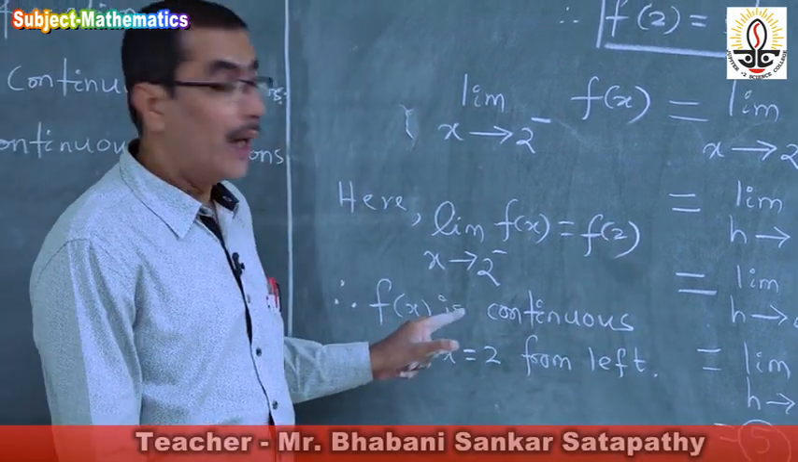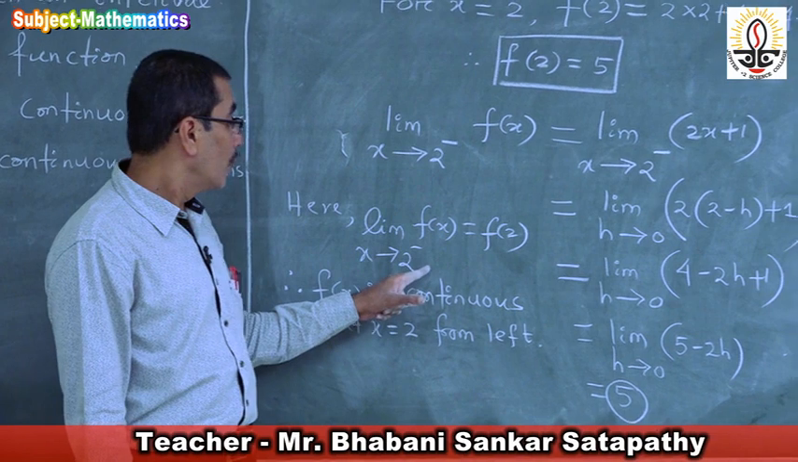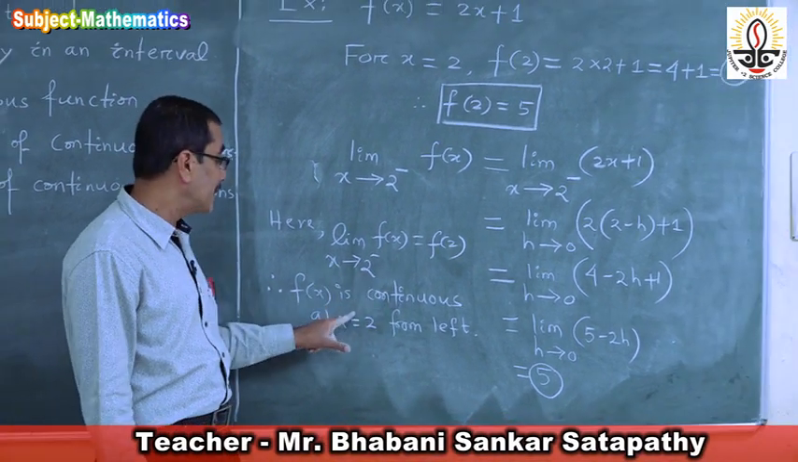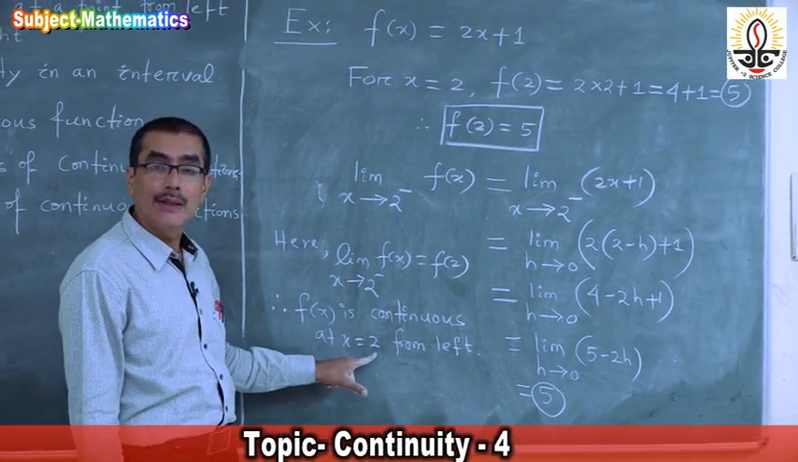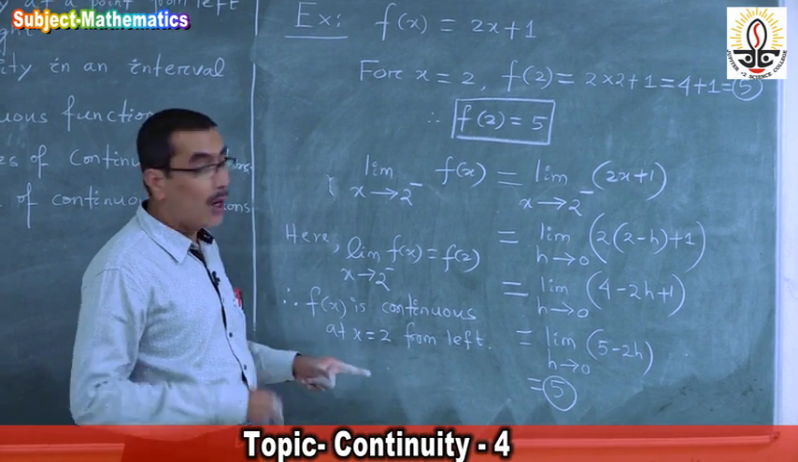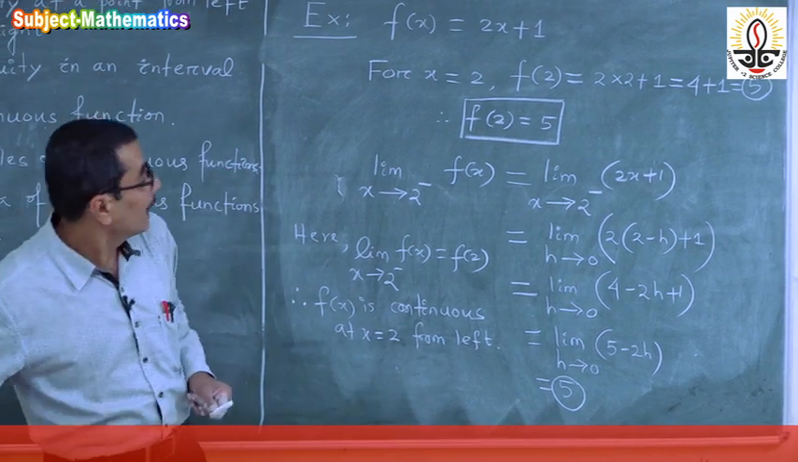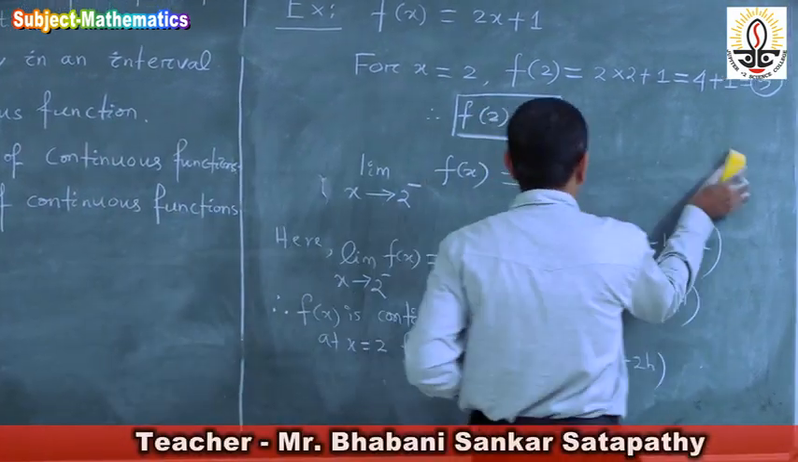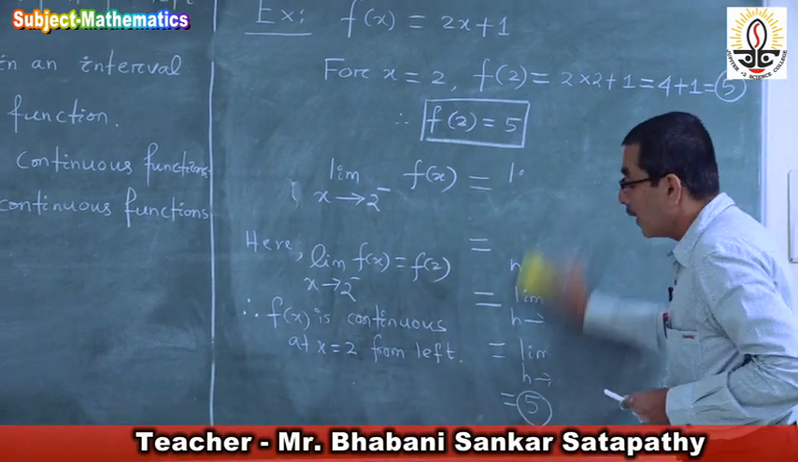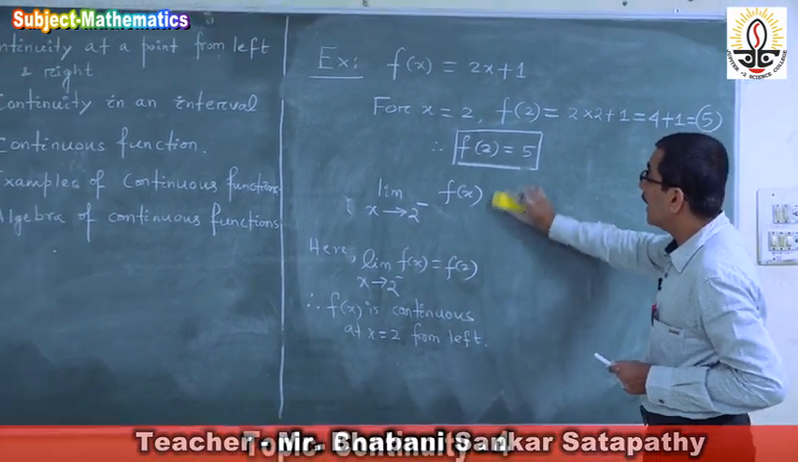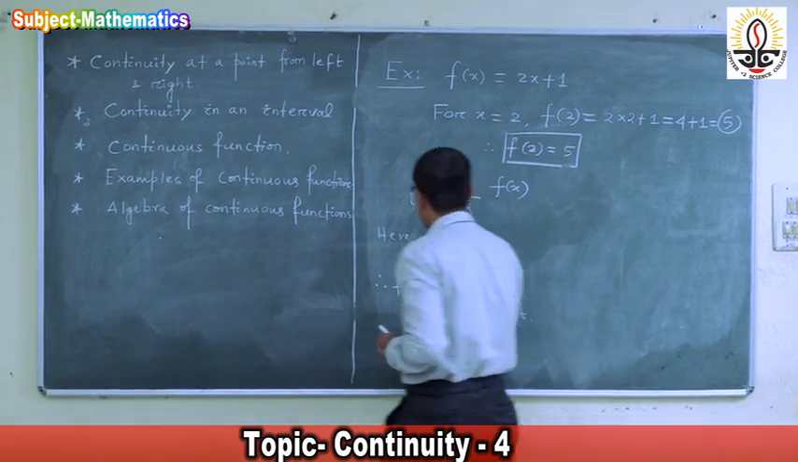Clear? I think your doubts will be cleared now. f of x is continuous at x is equal to 2 from left. Now we will find out whether this is continuous at x is equal to 2 from right or not. Let us see.